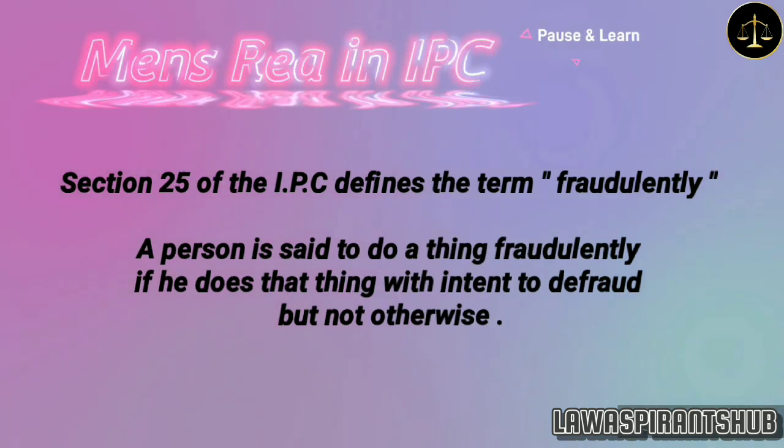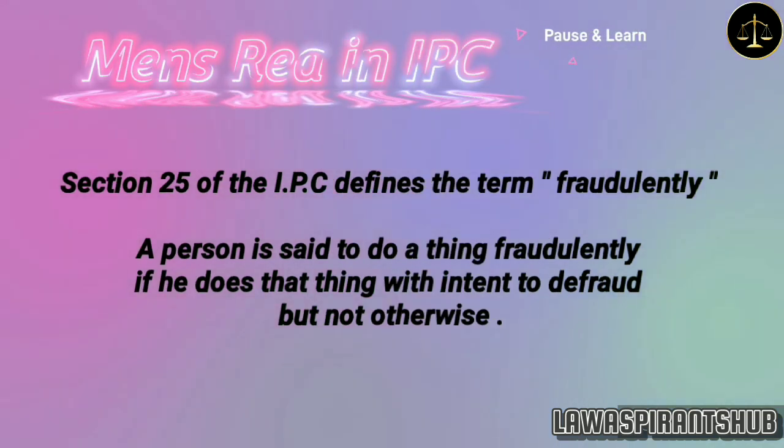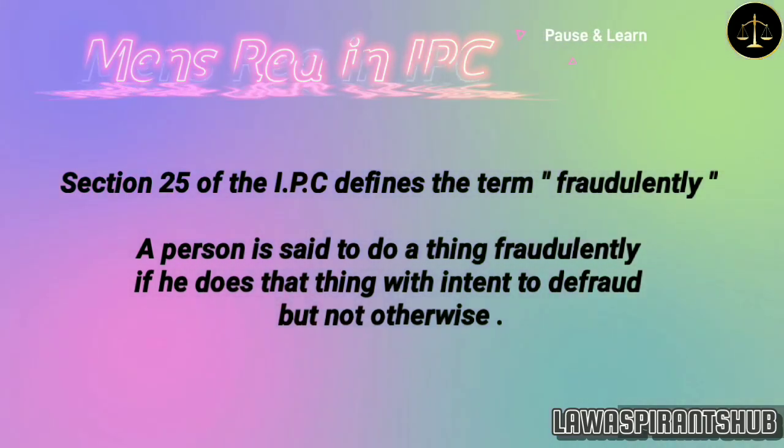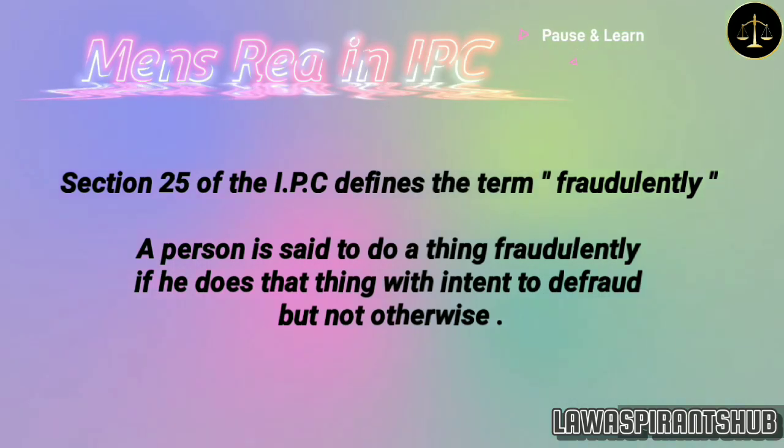Now let's understand the term fraudulently. Section 25 of the IPC defines the term fraudulently. The code provides that a person is said to do a thing fraudulently if he does that thing with intent to defraud but not otherwise.